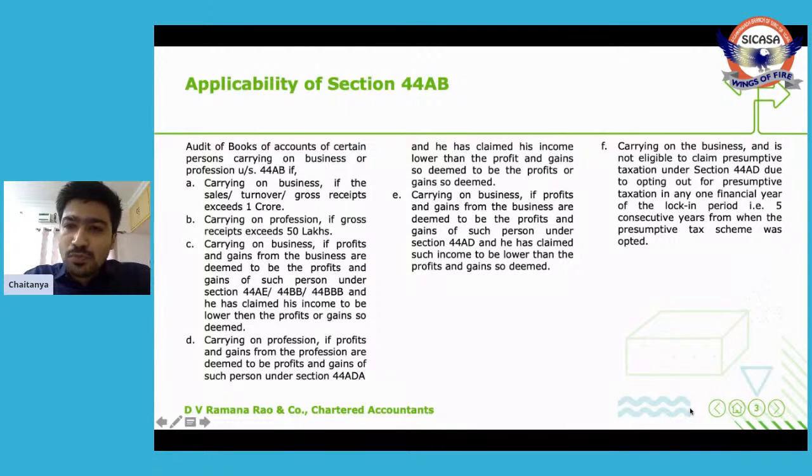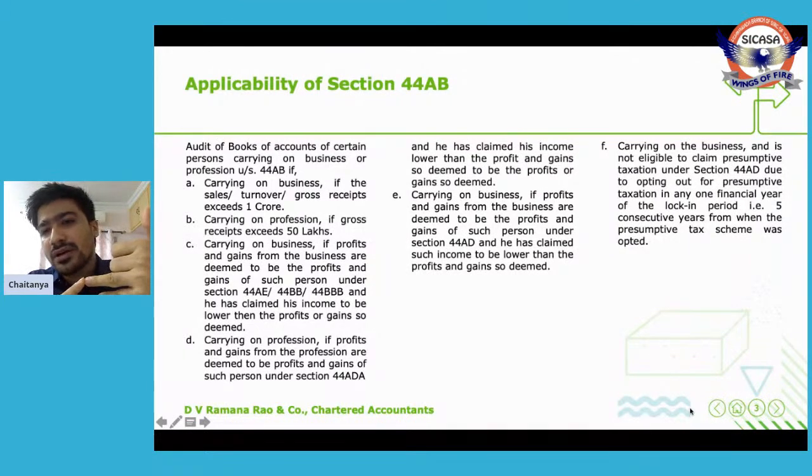Let's assume in the assessment year 2019-20, you have declared your income under section 44AD, that is 6% or 8% as the case may be. But when it comes to the assessment year 2021, say you have a loss. So in that year, you want to get your books of accounts audited under section 44AB and declare an income which is lower than 6% or 8%. So you have done that in the assessment year 2021.